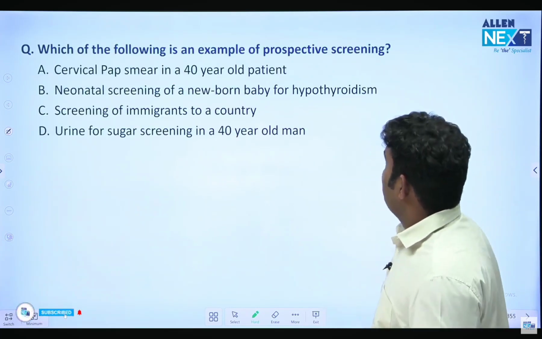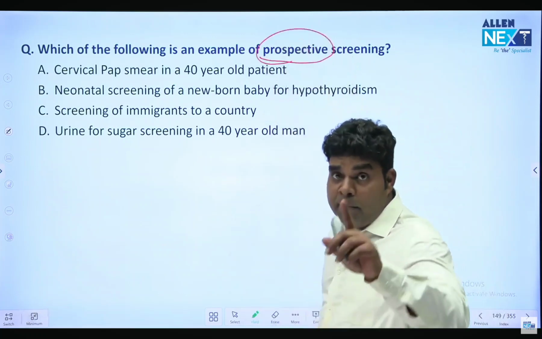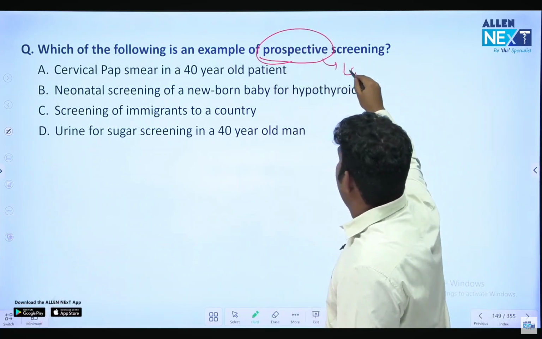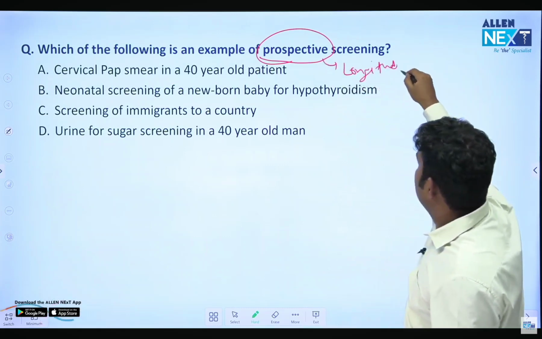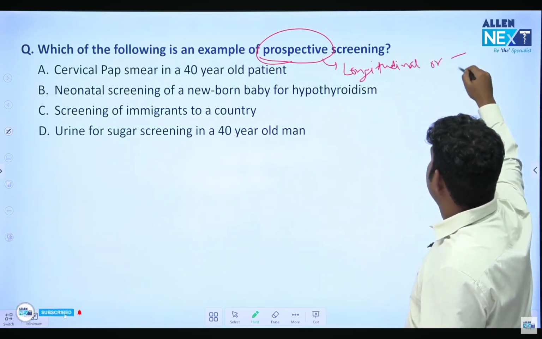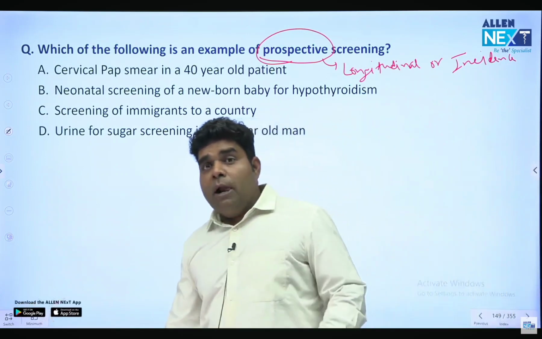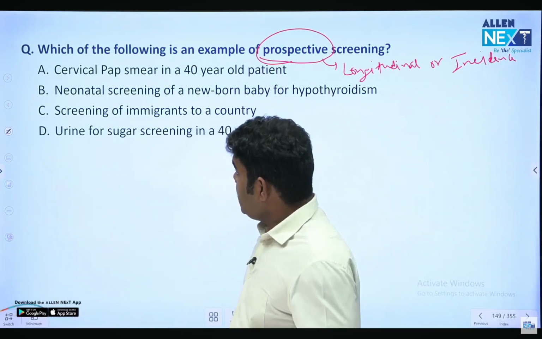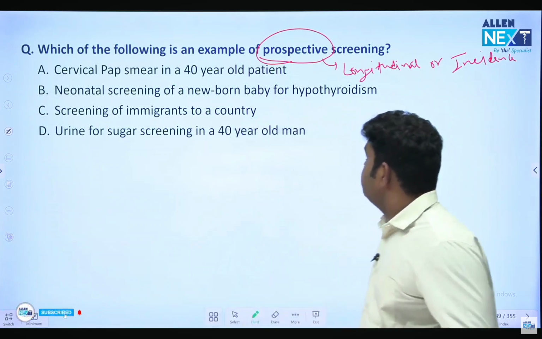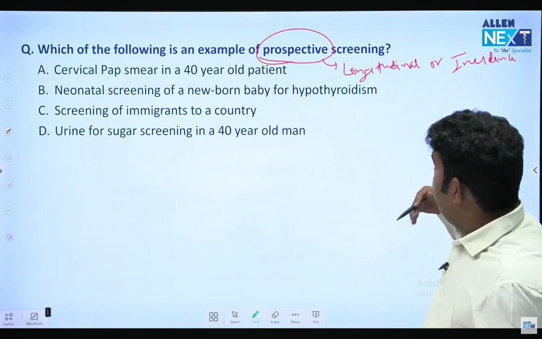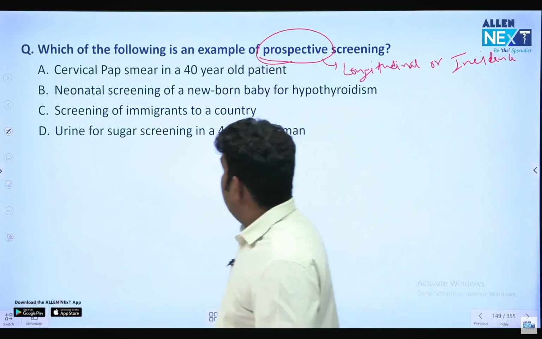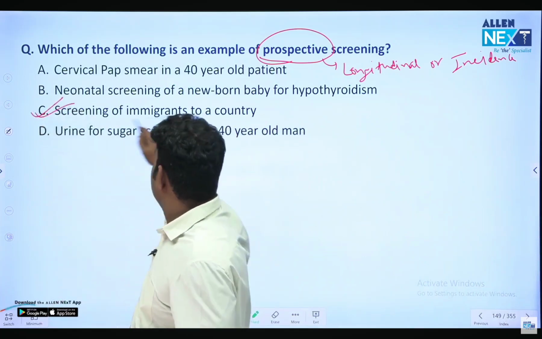Which of the following is an example of prospective? अभी बात किया है. Prospective बोलूं, longitudinal बोलूं, या cohort बोल दूं, incidence study बोल दूं. These all are the other names of cohort. So, which of the following is prospective screening? Screening of immigrants to a country.